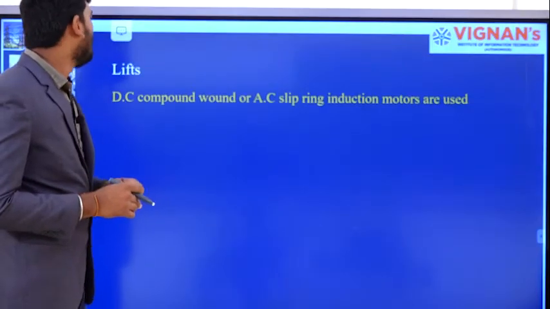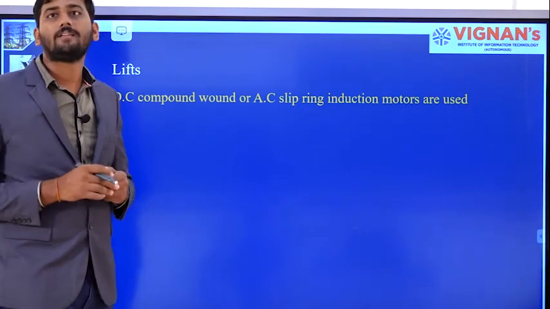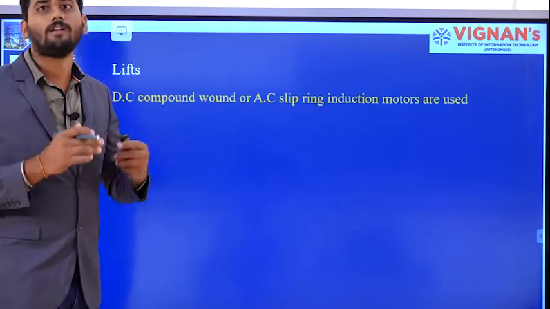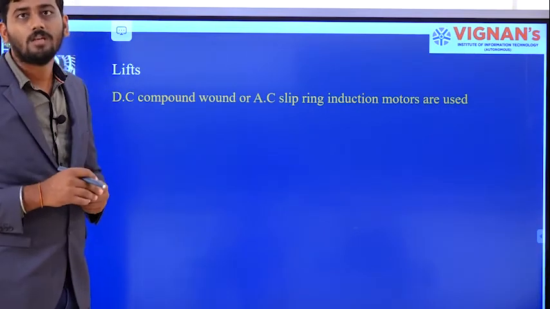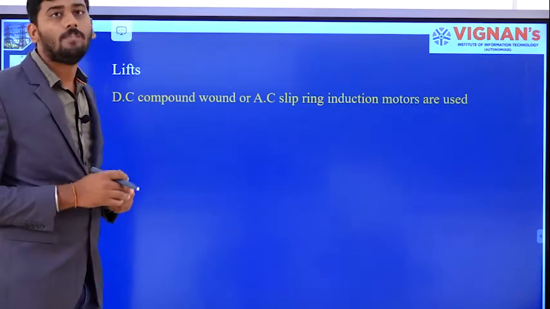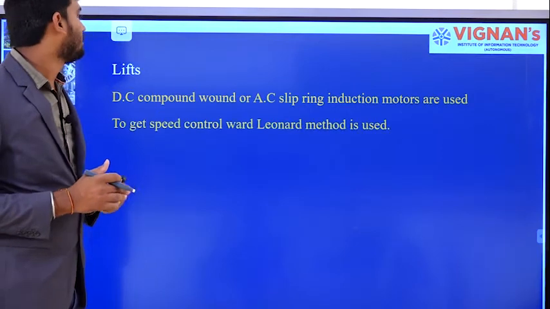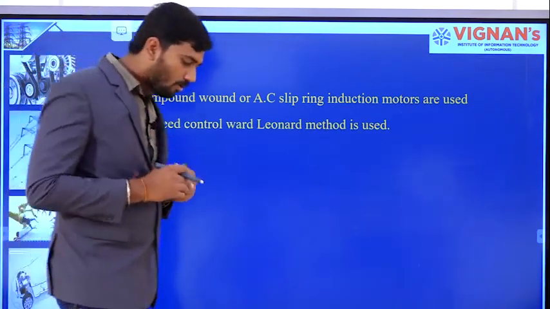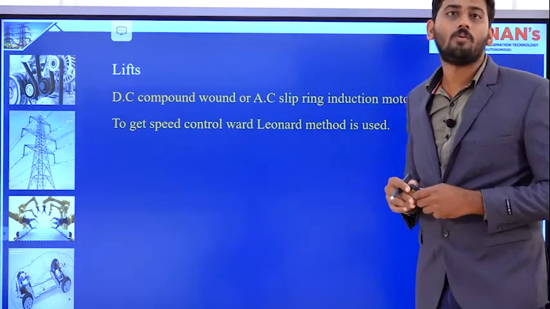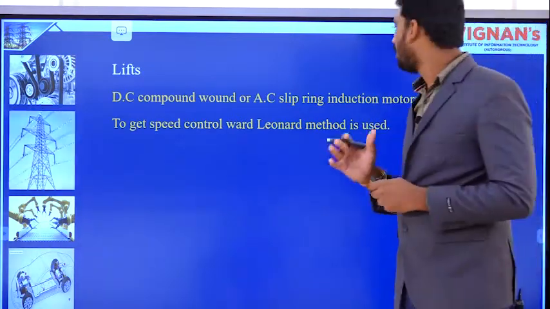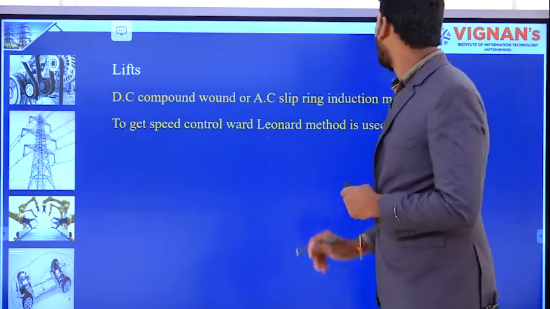Moving on to the next one, lifts. Nowadays, in most of the apartments, academic offices or buildings, we are using lifts. In those lifts, we will be preferring either a DC compound motor or an AC slip ring induction motor. And if you want to control the speed of the motor that is present in a lift, we will be preferring the Ward-Leonard method.